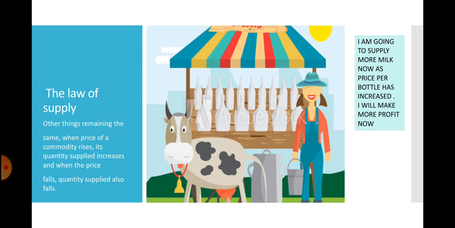...which says, other things remaining constant, there is a positive or direct relationship between price of a commodity and its quantity supplied. Thus, as price of a commodity increases, its quantity supplied also increases and vice versa.